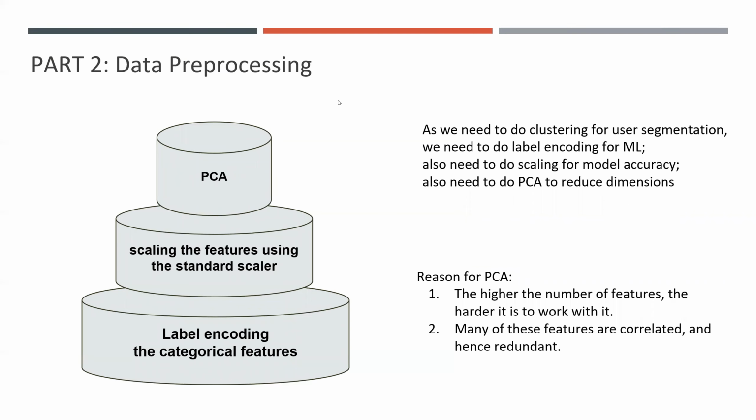Okay, part 2 is about data pre-processing, and 3 data processing methods were implemented for the clustering. First, we used label encoding to convert categorical columns like gender to numerical. Second, after labeling, we implemented the StandardScaler function in sklearn to normalize the range of features of the data. It standardizes the features by removing the mean and scaling to unit variance.